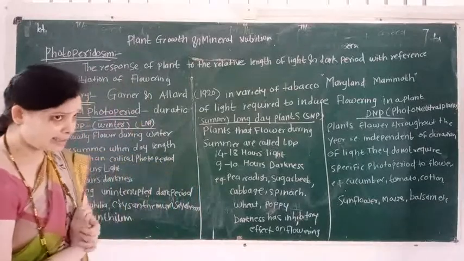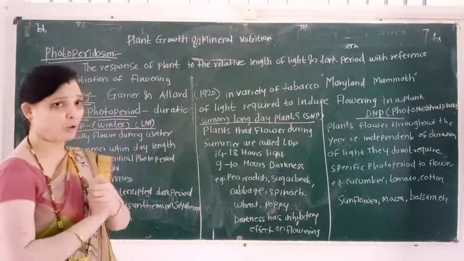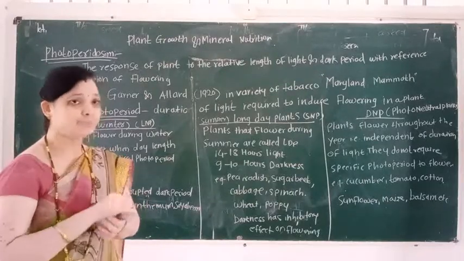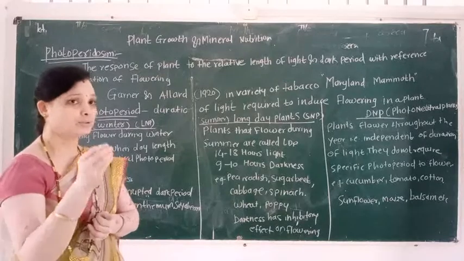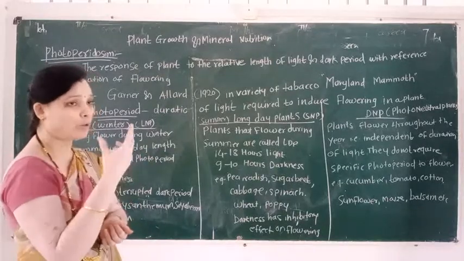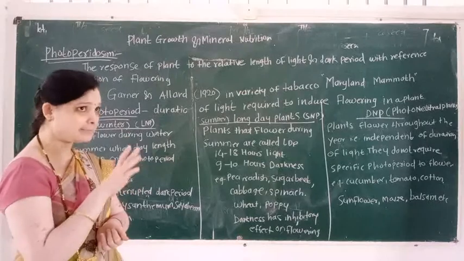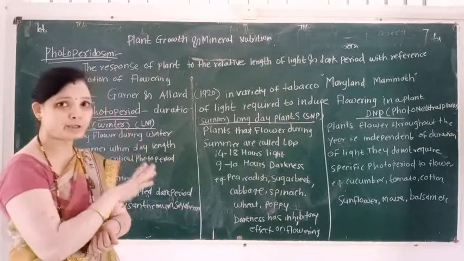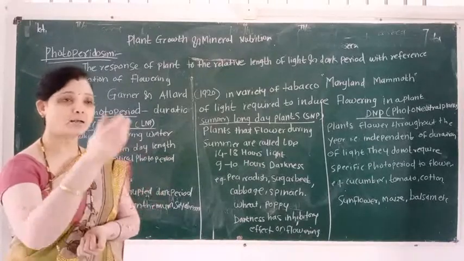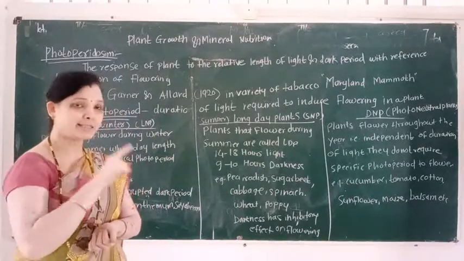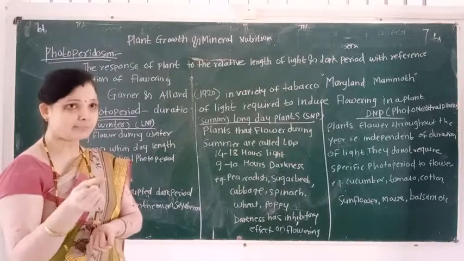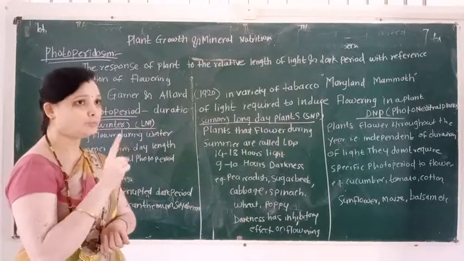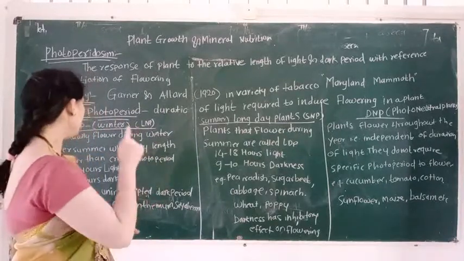So these are the types, or classification, of plants depending upon the relative length of light or dark period, that is the critical photoperiod. Plants are classified into three types: SDP, LDP and day neutral plant, that is photoneutral plant.